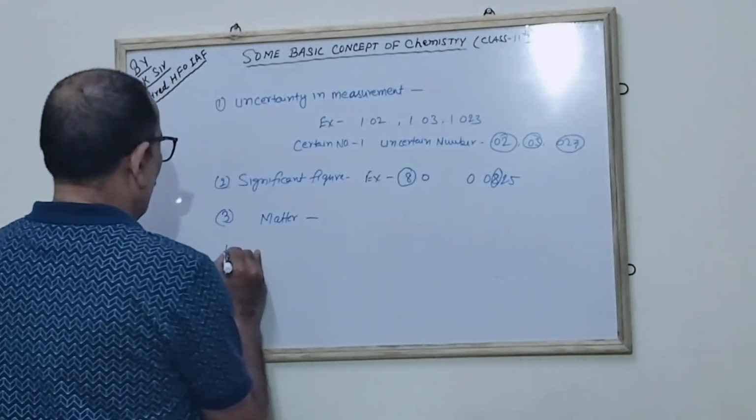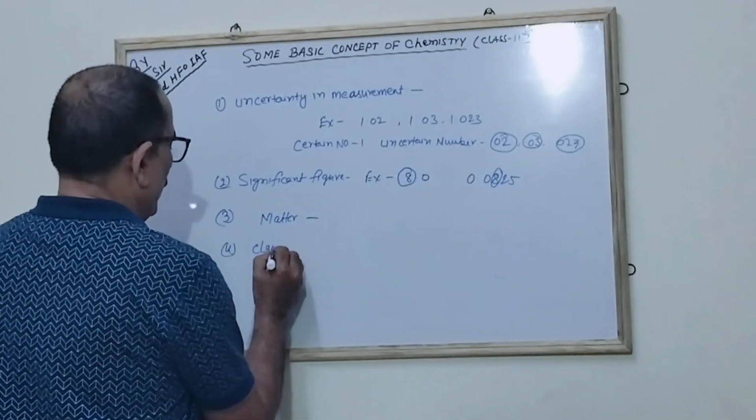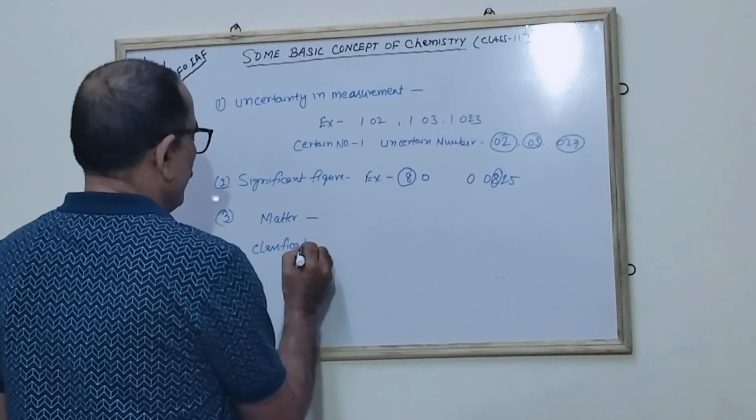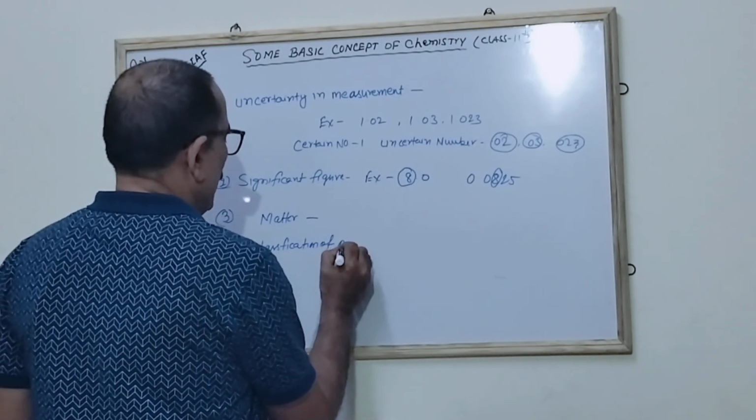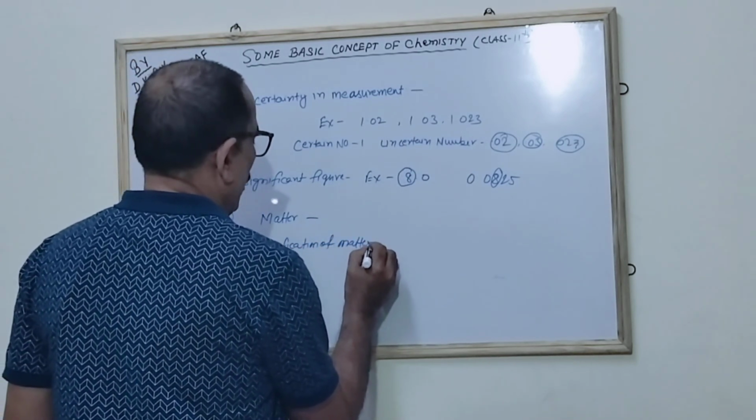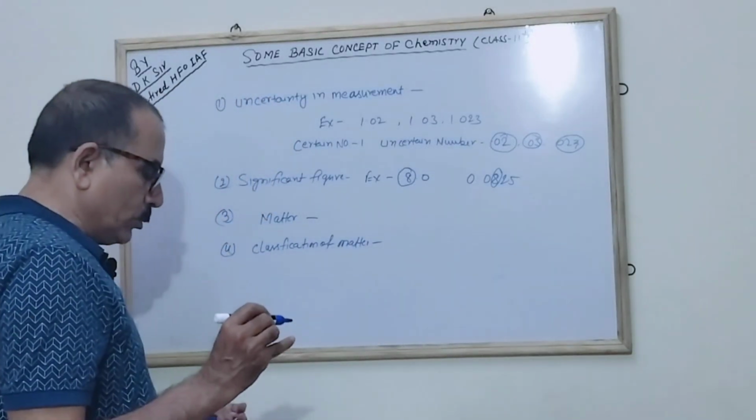The fourth is the classification of matter. The classification of matter can be on 2 bases.